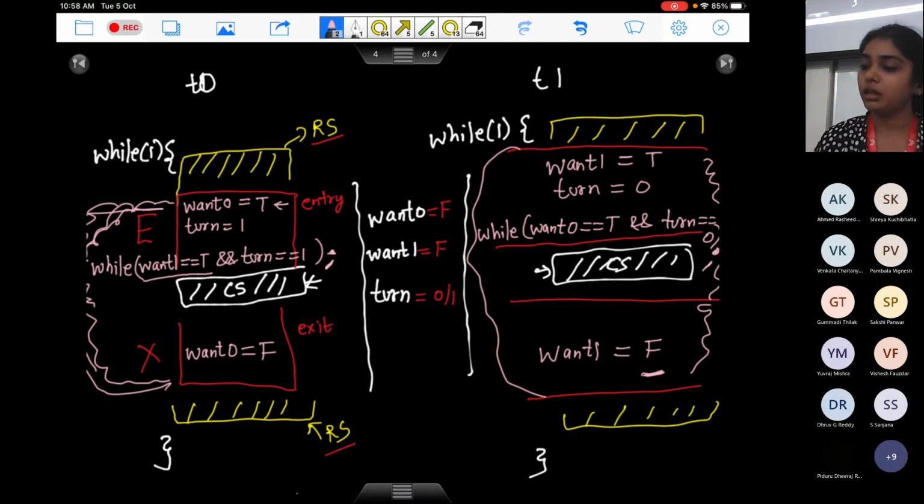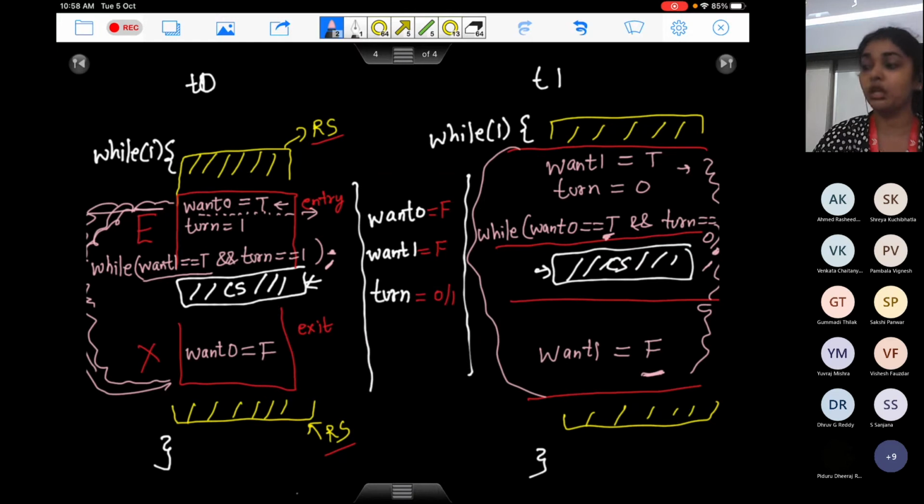For T1, T0 is not done finishing this statement here, right? So for T1 here, want0 is actually false. So it sees here inside the while condition that T0 doesn't want the critical section, I can go and execute. There is again no problem.